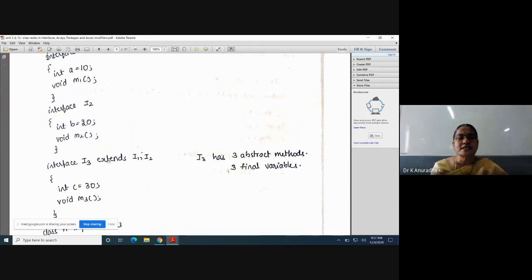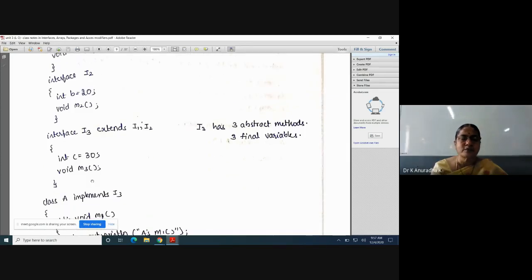So through this extends keyword, I can inherit all the members of I1 and I2. Means I3 inherits all the members of I1 and I2 using the extends keyword. So the members of I3 are three variables A, B, C and three abstract methods M1, M2 and M3. So inside I3, three variables and three abstract methods are available now.